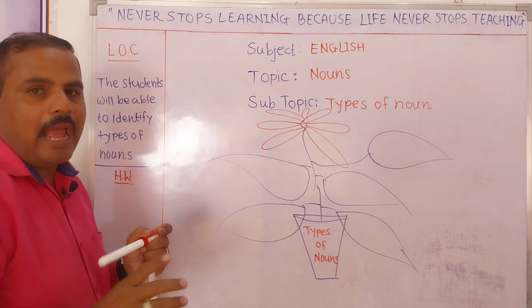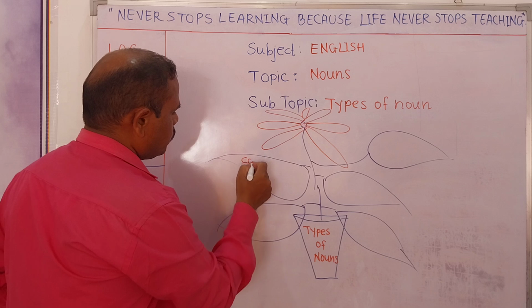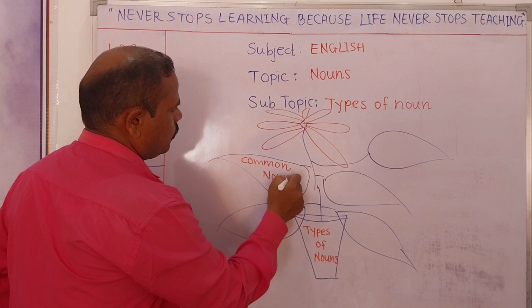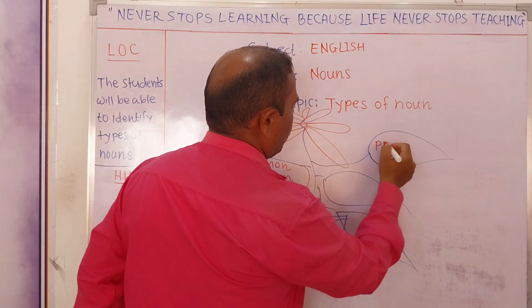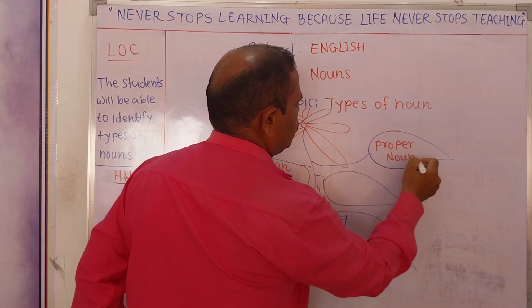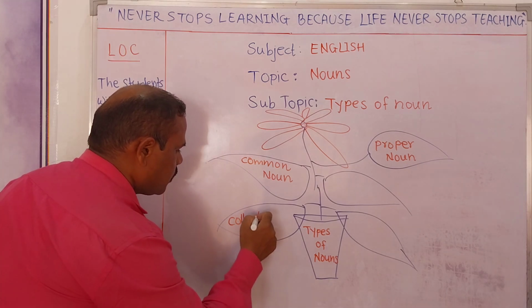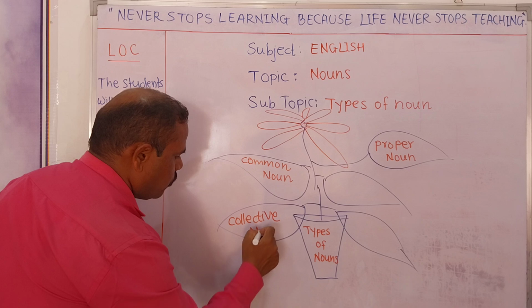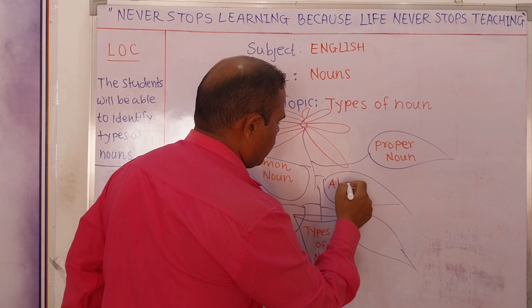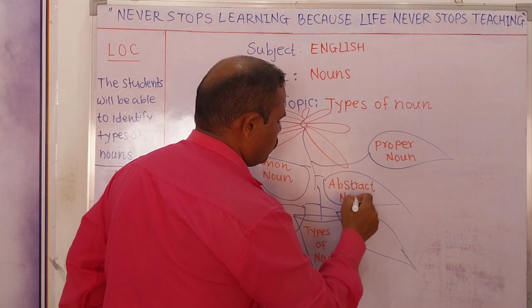First, as we discussed, first one, that is common noun. Second one, proper noun. Third is collective noun. Fourth one, abstract noun.